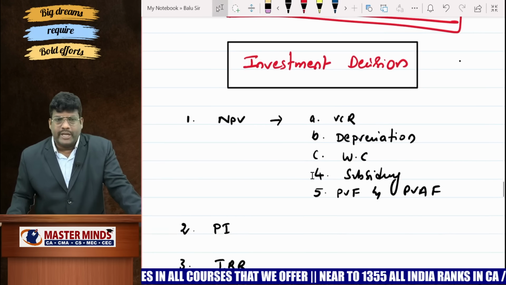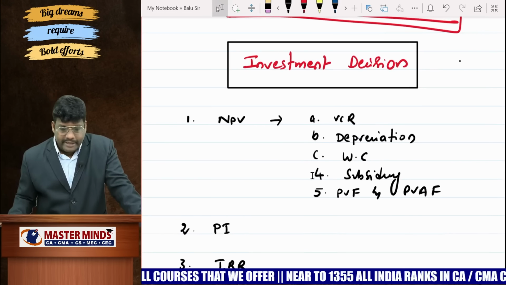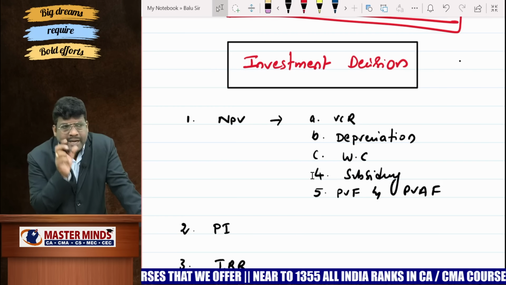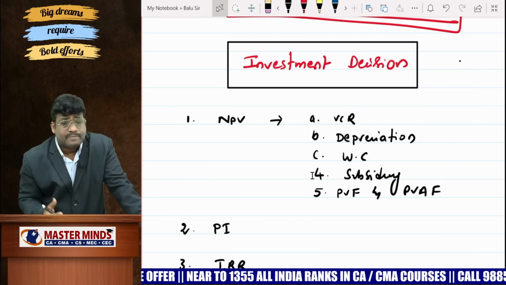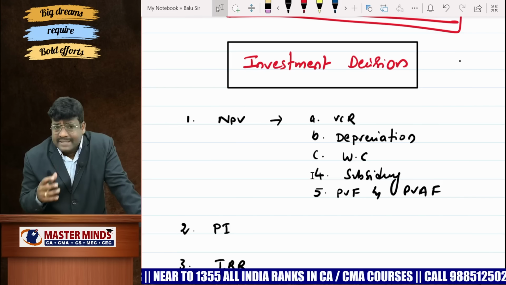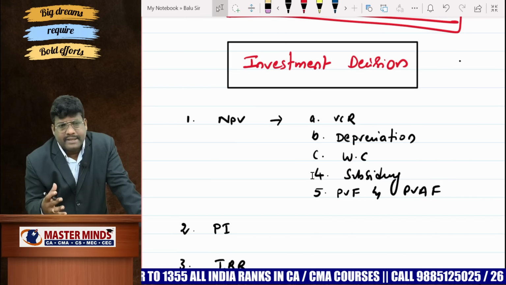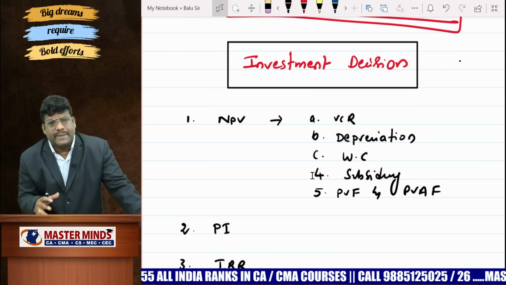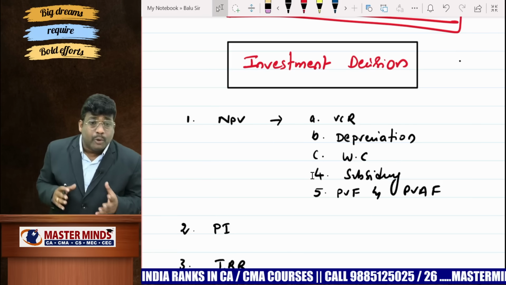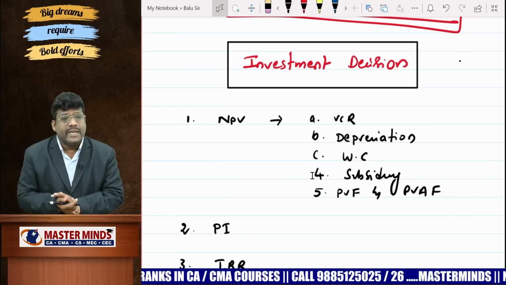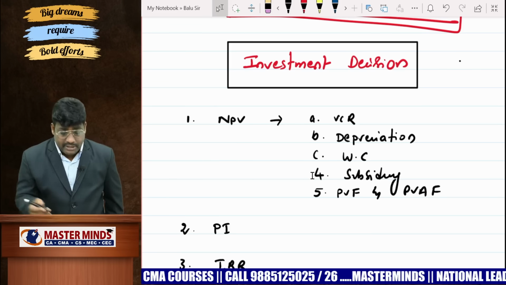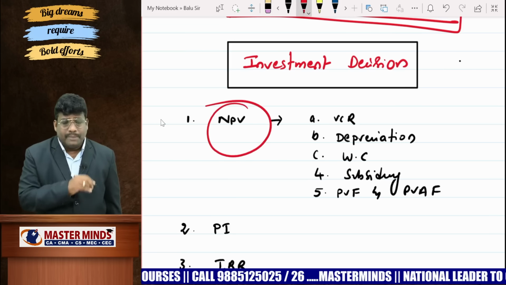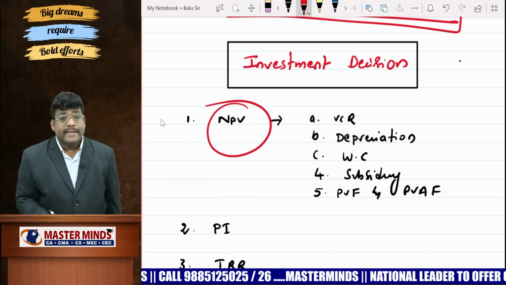Without investment decision, don't expect a question paper, right? In investment decision, a financial manager, after raising funds, has to make investment in fixed assets. In order to do so, he has multiple methods, particularly traditional methods and modern methods. Traditional methods ignore time value of money, modern methods consider time value of money. Ignore traditional methods initially, right? Concentrate on modern methods. Out of all the modern methods, you concentrate on NPV, net present value.